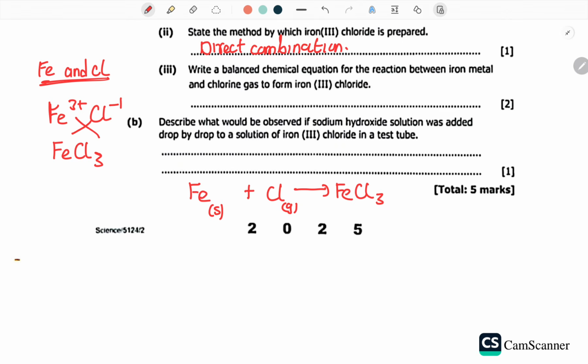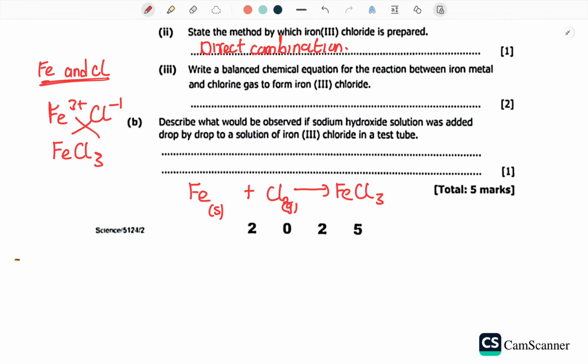Now we need to balance this particular chemical equation. Let's check how we are going to balance it. Chlorine is a diatomic molecule, meaning it has two chlorine atoms. Iron is reacting with the chlorine molecule, producing iron 3 chloride.